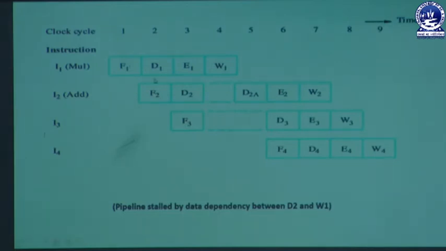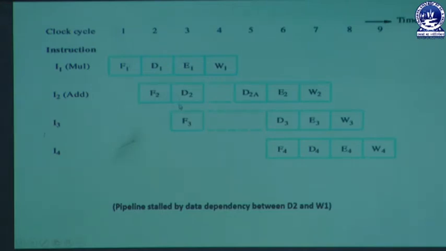So it can perform the operations in a fine manner. And then when we go for the execution of the addition instruction, there will be no problem at first.